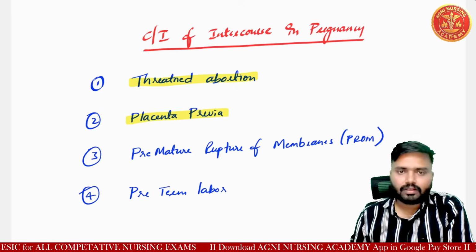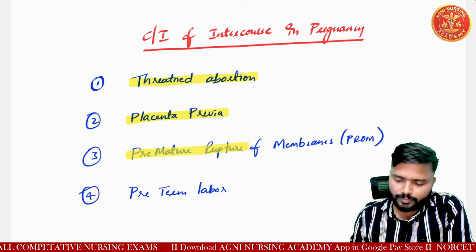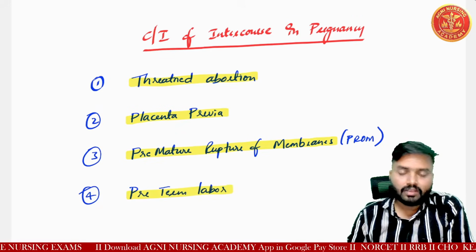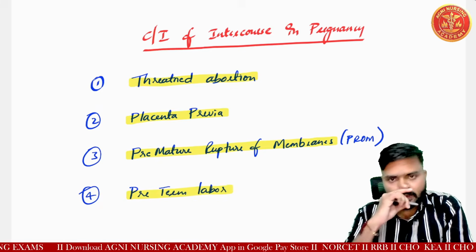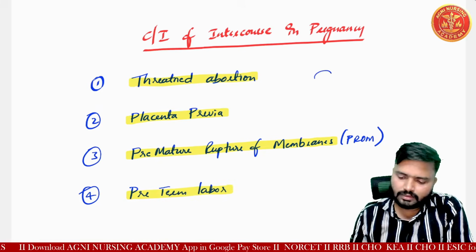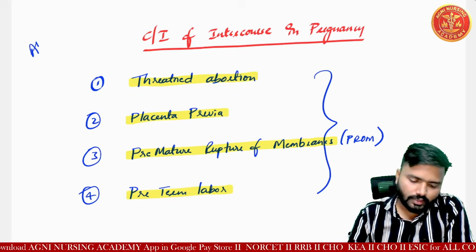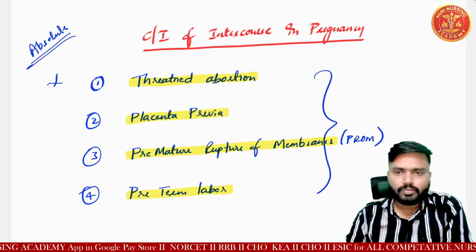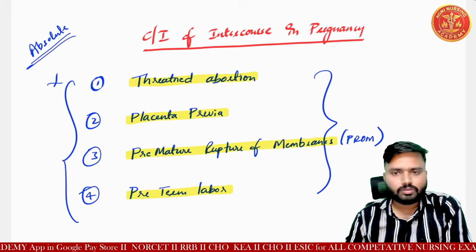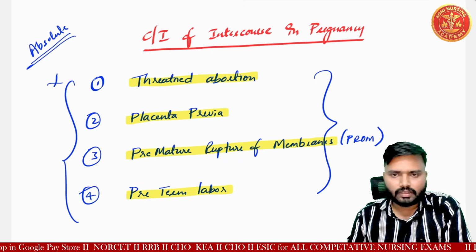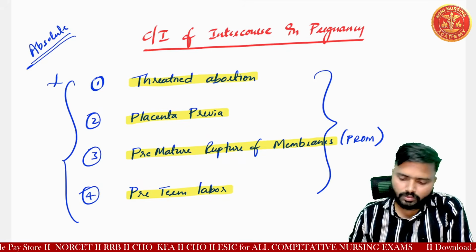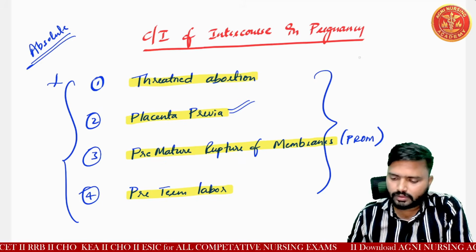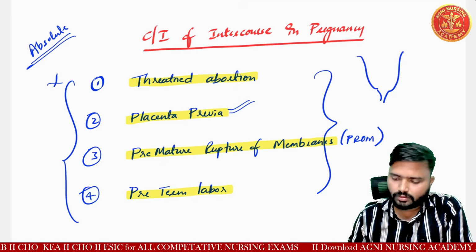Then placenta previa, premature rupture of the membranes, and preterm labor. Okay, sir. These are all the absolute contraindications of intercourse in pregnancy. If we leave these out, there is no contraindication of sexual intercourse in pregnancy. Okay. So in placenta previa, normally, you can see here, this is the uterus.